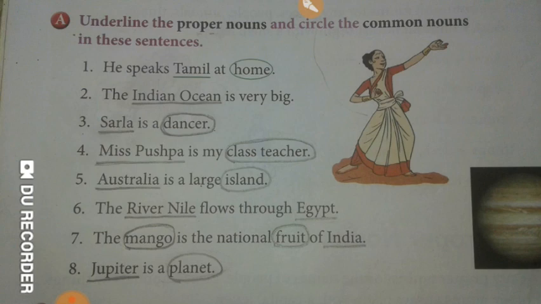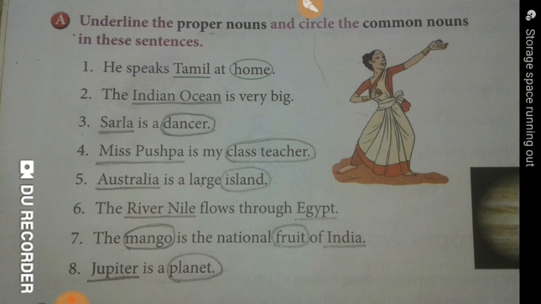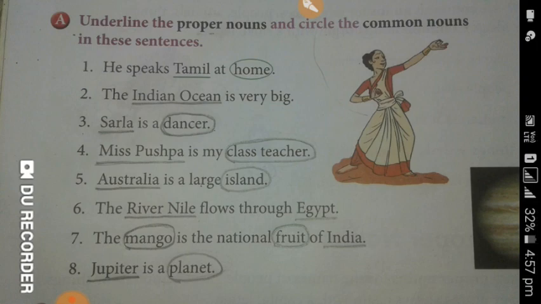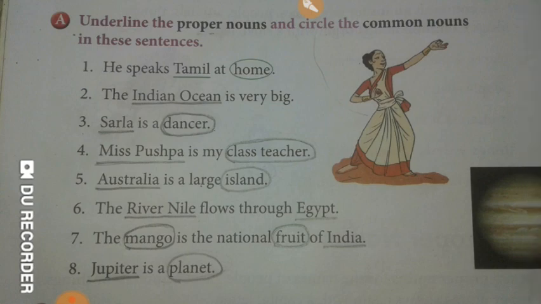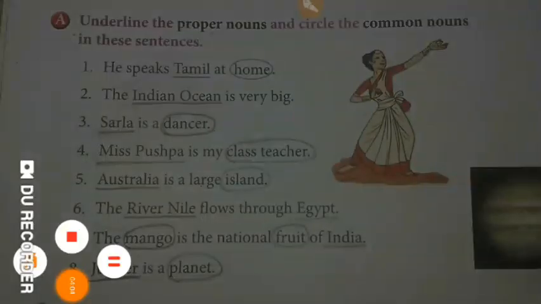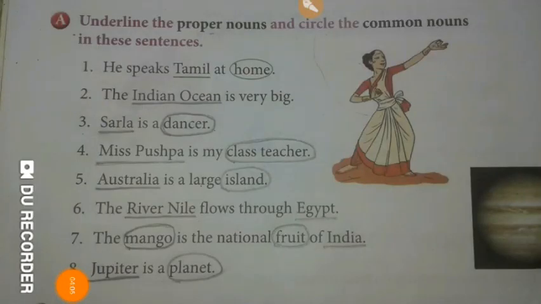The last is, Jupiter is a planet. Here Jupiter is the name of a particular planet, so it is a proper noun and will be underlined. Planet is a name that refers to a common thing, so it is a common noun and will be circled.